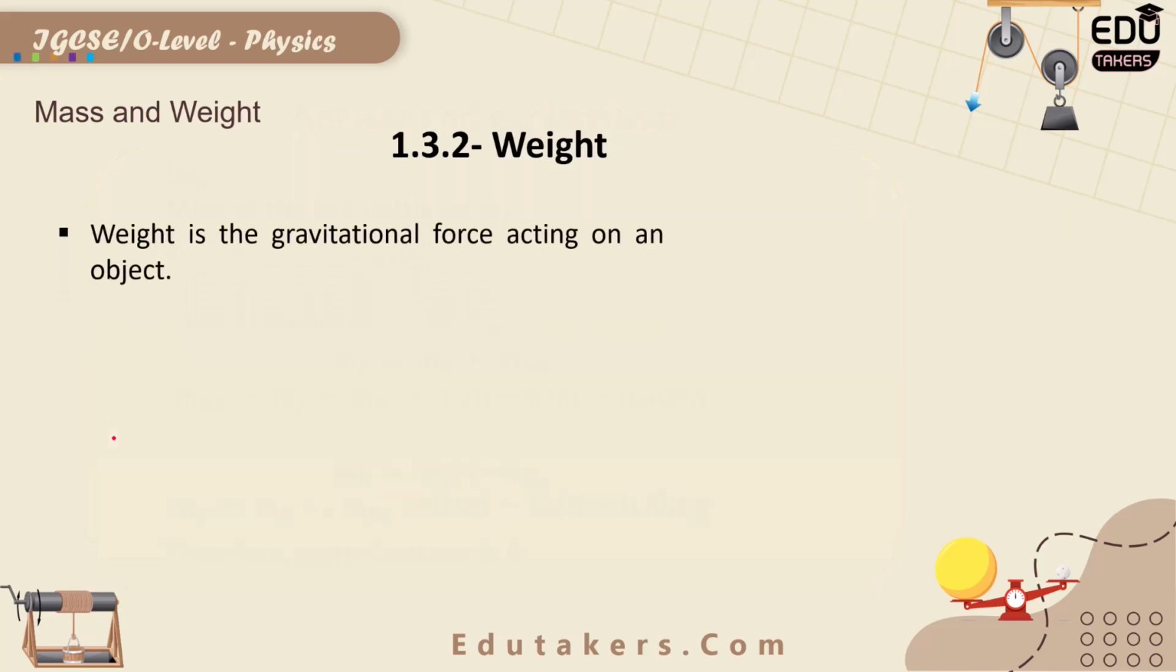Next is weight. What is meant by weight? How can you define it? The weight of any object basically depends upon two factors. One is its mass and the second one is gravitational field strength, which is represented by g. The larger the mass of an object, the larger would be the weight, and the larger the gravitational field strength, the larger would be the weight of that object.